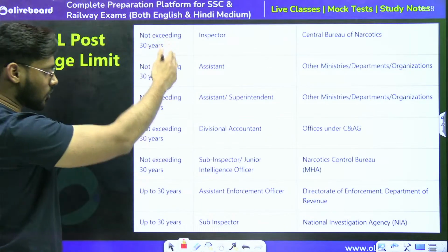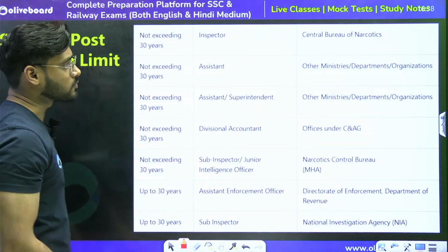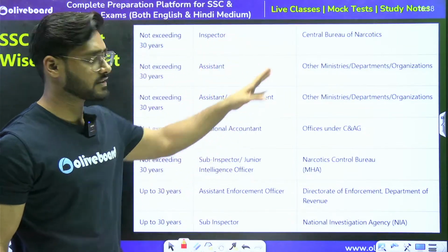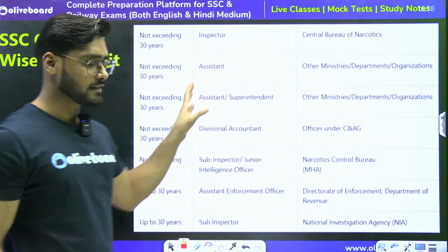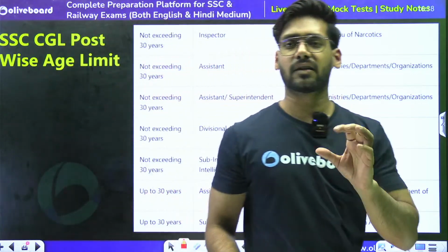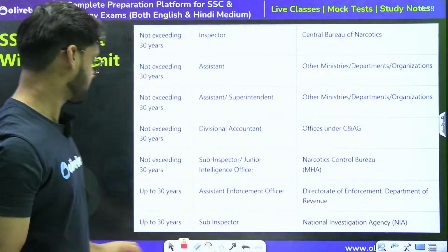Then there are some more posts which we have on our screen, that you can go through for the desired post, like inspector and assistant superintendent, which come under different ministries. You can see the age limit. If you see carefully, each of the posts has a maximum age limit of 30, right?